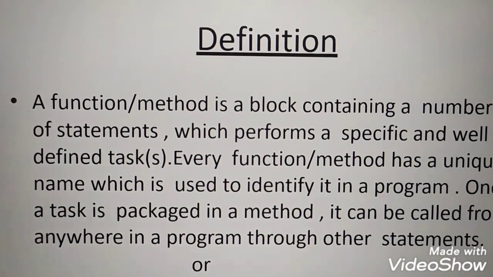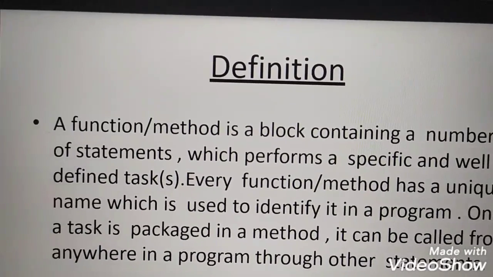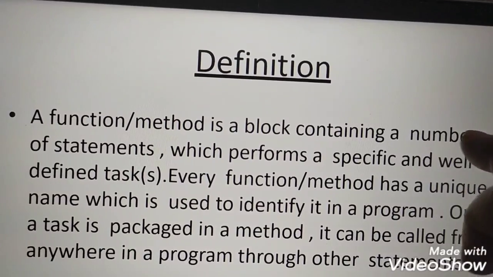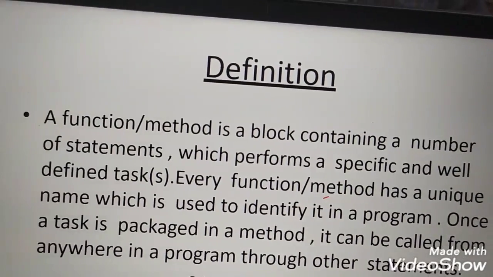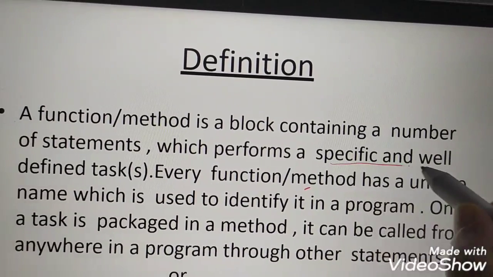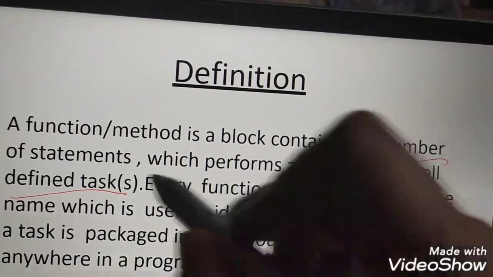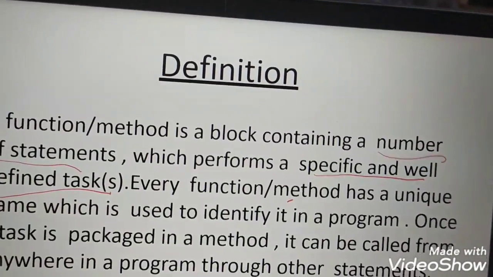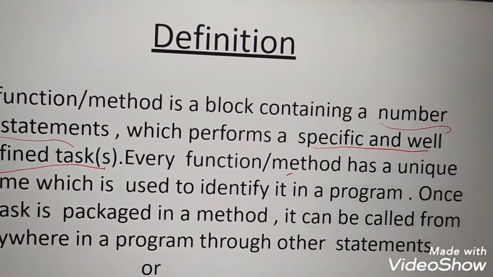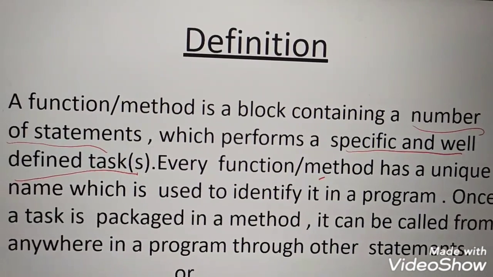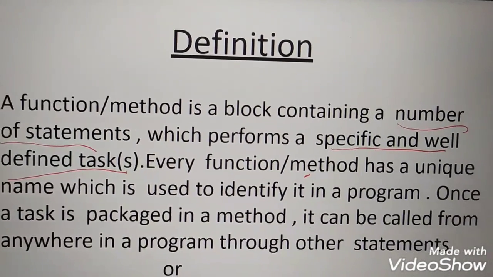Here you see the function or method contains multiple statements, which perform a specific and well-defined task. So it is nothing but the computer program again.